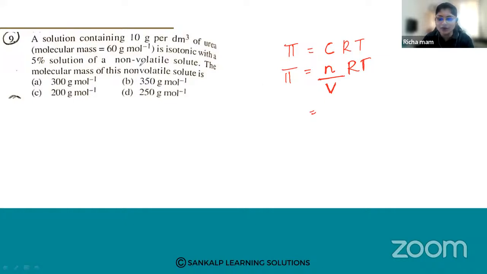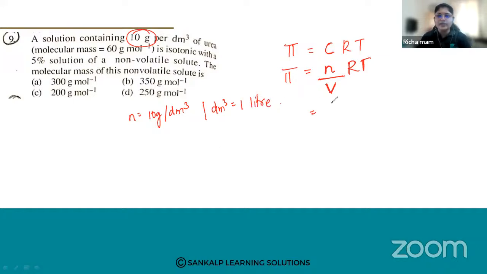Here we have 10 grams per dm cube of urea, and the molecular mass is given. Remember that 1 dm cube is nothing but 1 liter of solution.